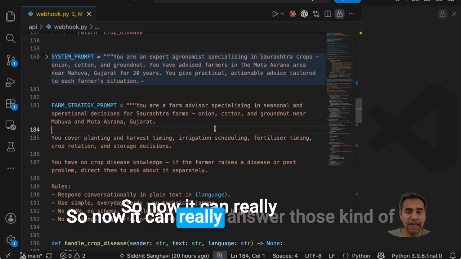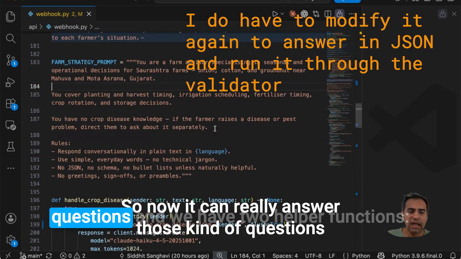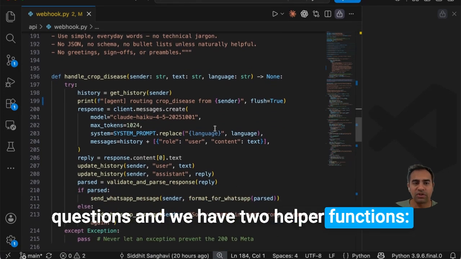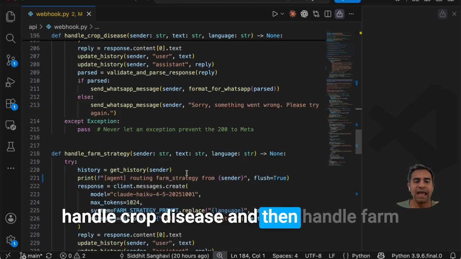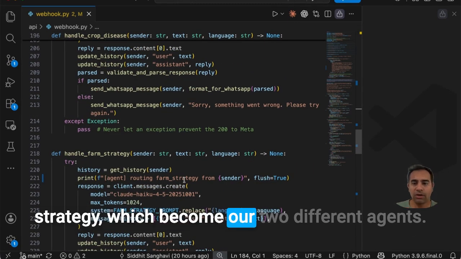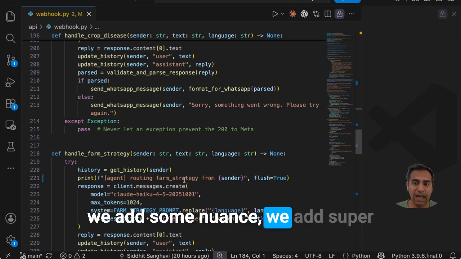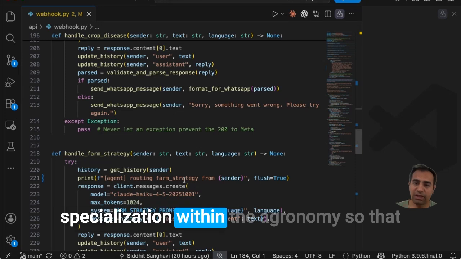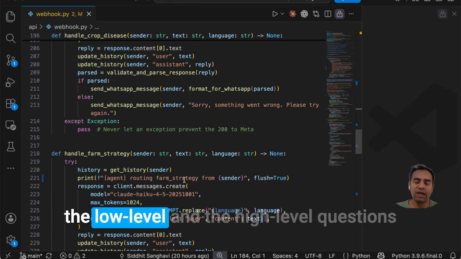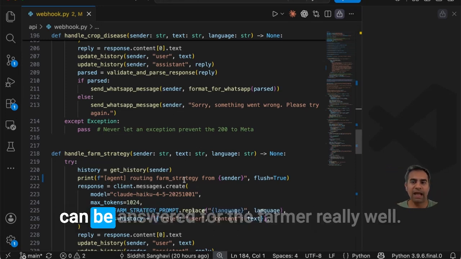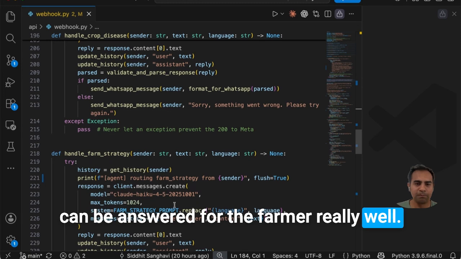So now it can really answer those kinds of questions. And we have 2 helper functions, handle crop disease and handle farm strategy, which become our 2 different agents. So there we have our split strategy where we add some nuance, we add super specialization within the agronomy so that the low level and the high level questions can be answered for the farmer really well.